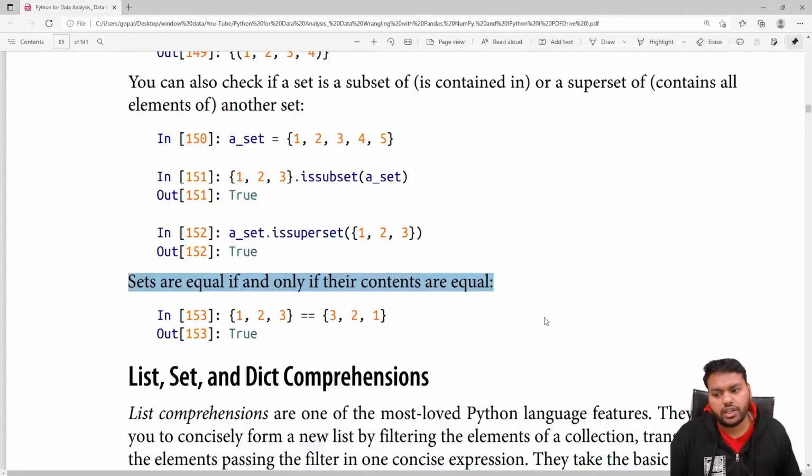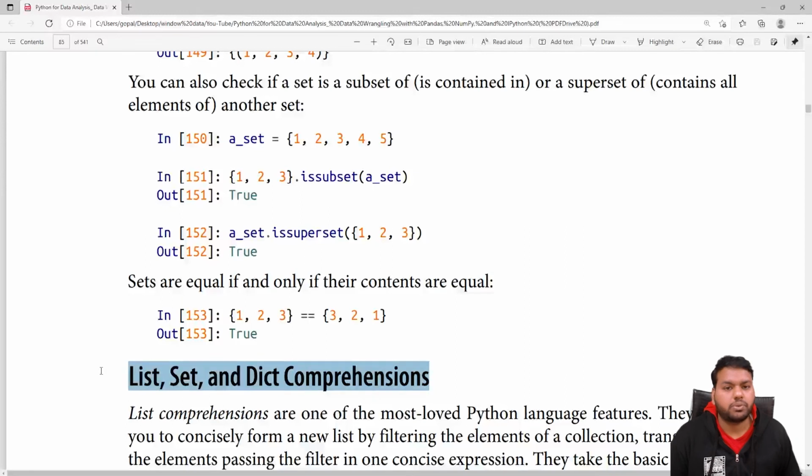In the next video we will learn about list, set, and dict comprehension. This is one of the most important topics, which makes our code easy to read and reduces the time and space complexity. We will learn this with a few examples, and we'll meet you soon in the next video with this topic. After that, take care, bye bye, thanks for watching this video.